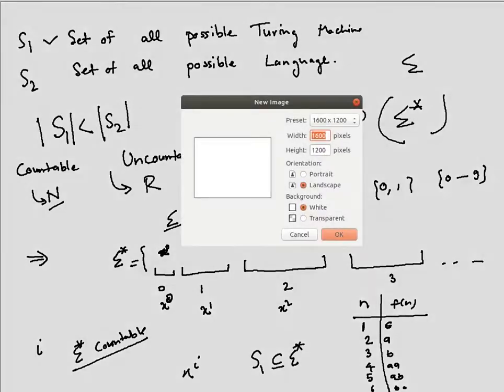Now let's talk about the set of all possible languages. So how do we get the set of all possible languages? Let's take sigma star first, and let's take that it is over the alphabet 0, 1. So you will have epsilon, you will have 0, you will have 1, you will have 0 0, 0 1, 1 0, 1 1, and likewise, correct?